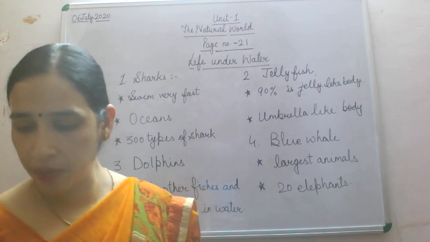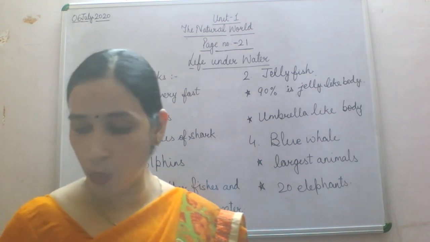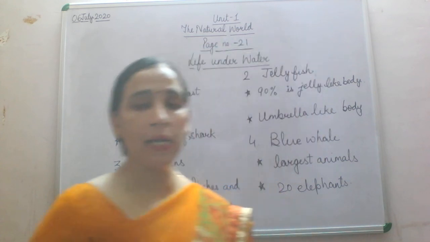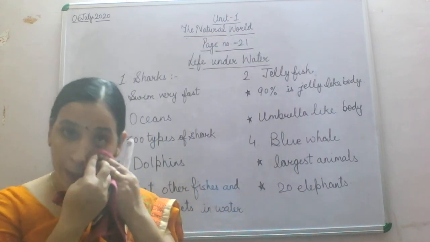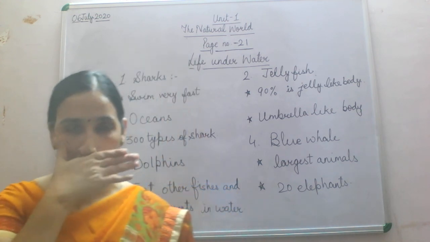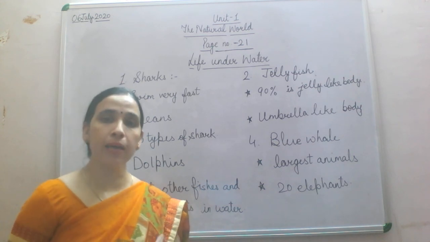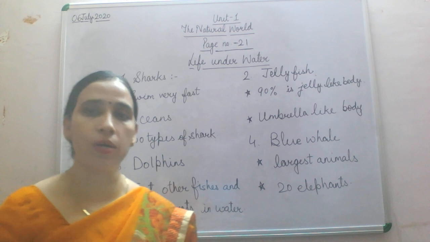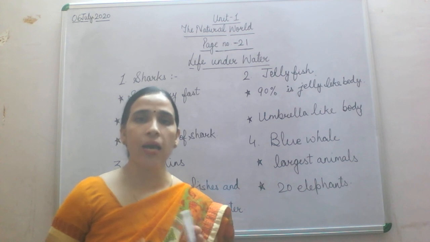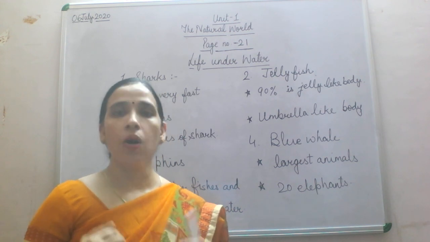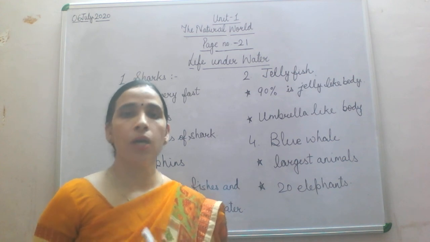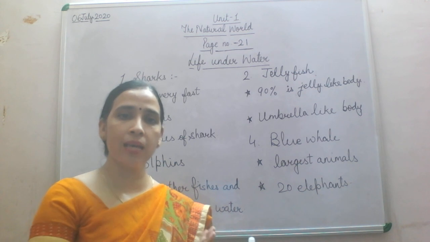In the book it is given: circle the animals which are not aquatic. Now what are aquatic animals? Animals that live inside the water are called aquatic animals. Aquatic comes from the word aqua. Aqua means water. Just like that, if you have seen water bottles, Aqua Sure, Aqua Pure, or the RO, Aqua Fresh, Aqua Pure. So aqua stands for water.